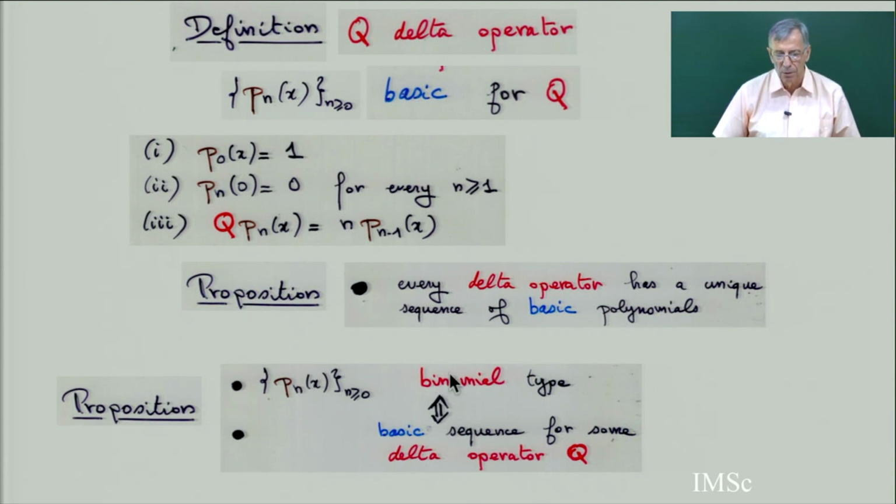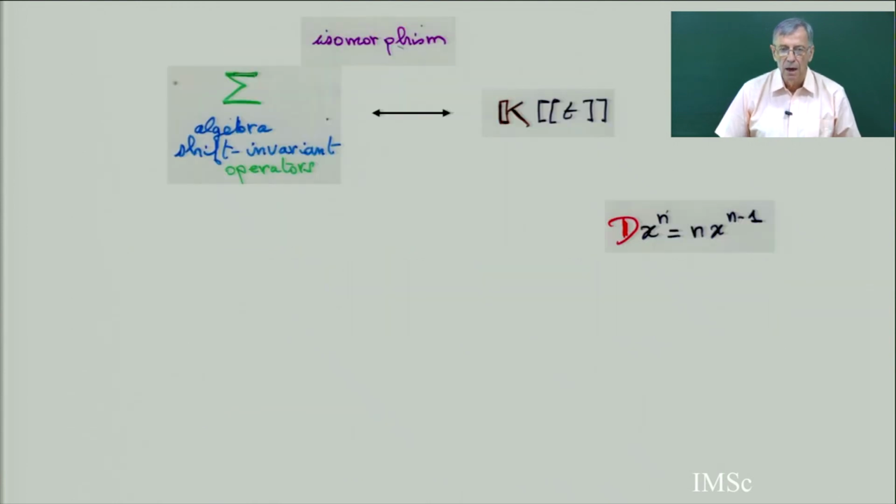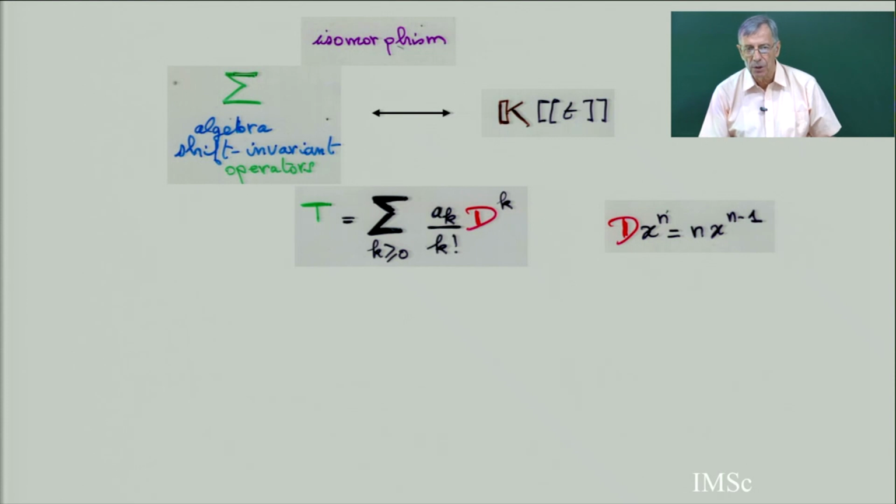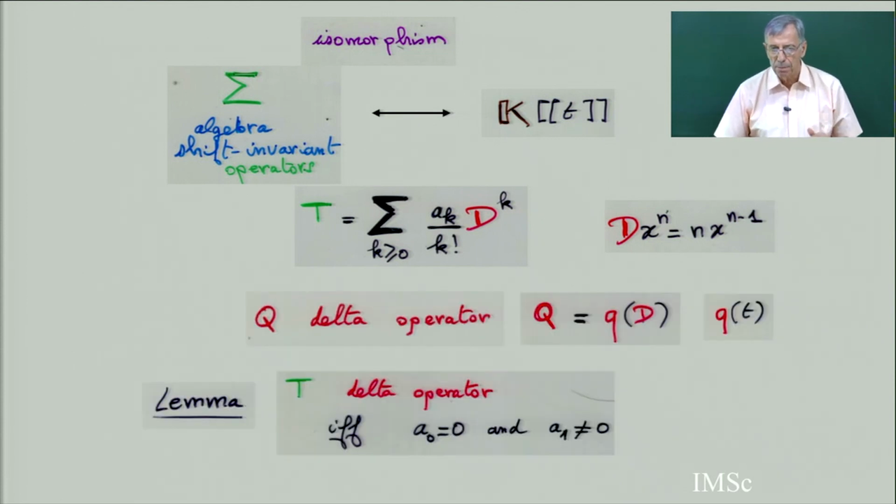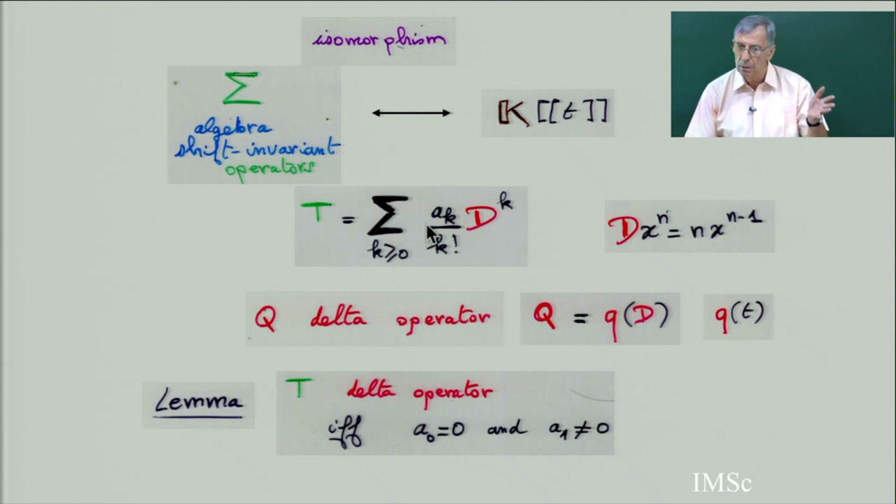Then the equivalence between the two definitions of binomial type polynomial and basic sequence. And then the isomorphism between the shift invariant operators and the formal power series. And in the special case of delta operators, which are a subset of this algebra, you have these two conditions. In general, if the constant term is non-zero, then it's equivalent to say that T is invertible.